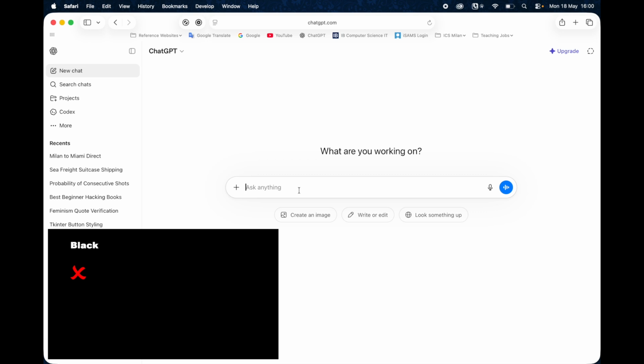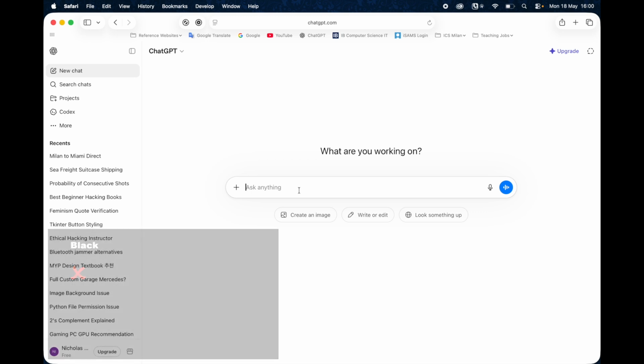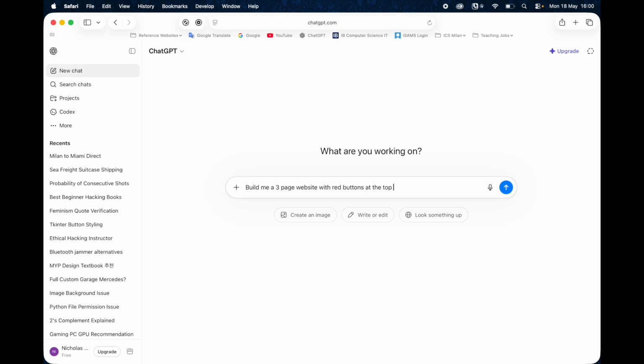Let's say we're going to build a website, and on this website we want to have 3 red buttons at the top that link 3 different pages. The black thing to do, the wrong thing to do, would be to go to ChatGPT or any AI and say, build me a 3-page website with red buttons at the top that link each page,